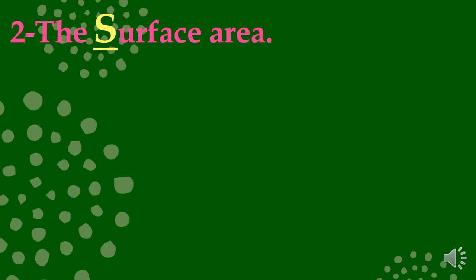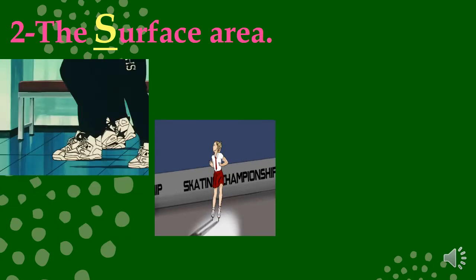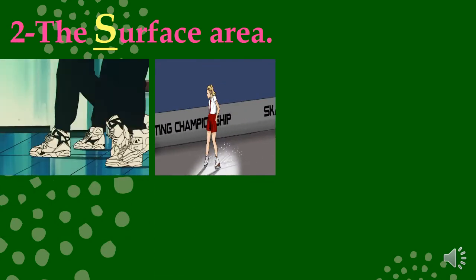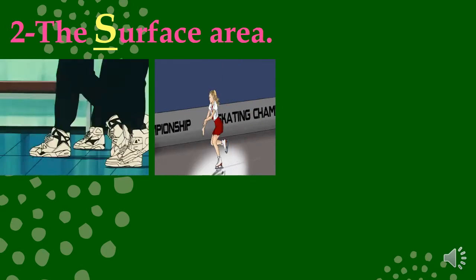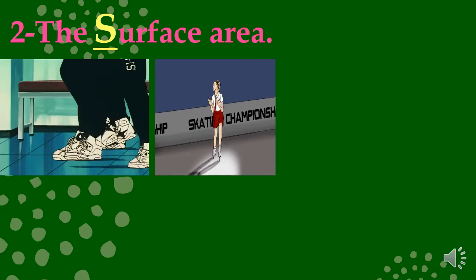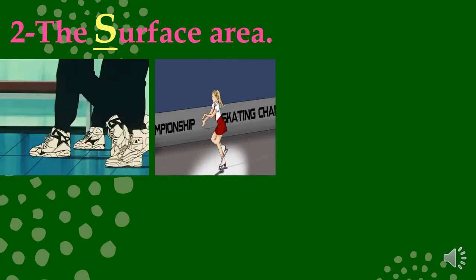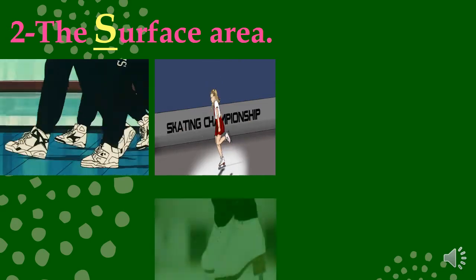The second factor is the surface area. And as I said before, the surface area means how big or small the object is. I want you to look at these two pictures and tell me, which pair of shoes can you use to walk or run easily on the ground? Sneakers or ice skating shoes? Of course you will choose sneakers.